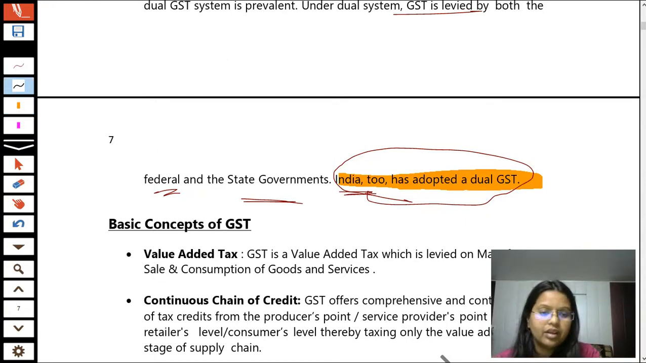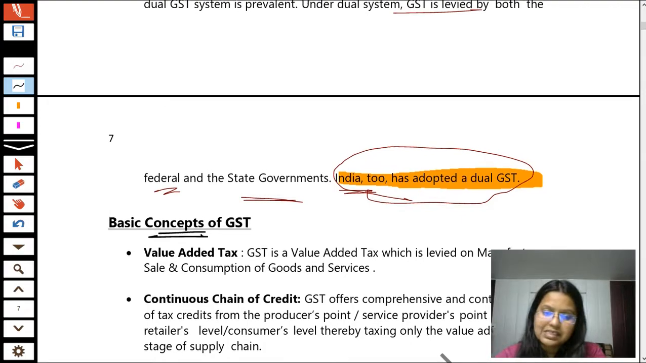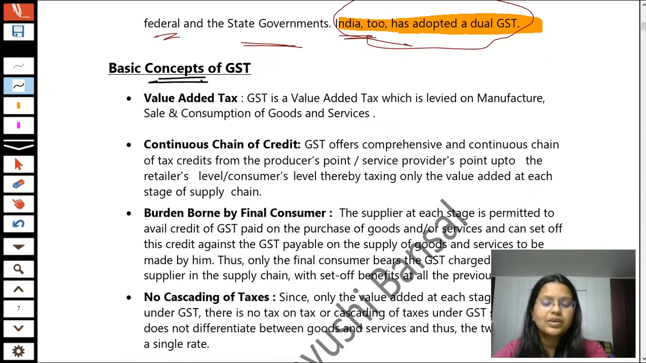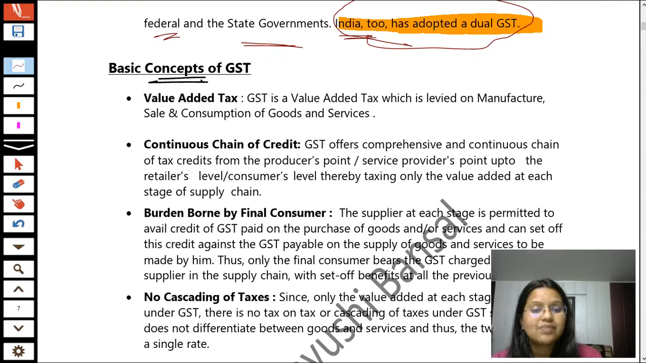Next is basic concepts of GST. Now students, before this, we have talked about the features of indirect taxation. Now, what are the basic concepts of GST? GST is basically a value-added tax. Now, why is it known as a value-added tax?